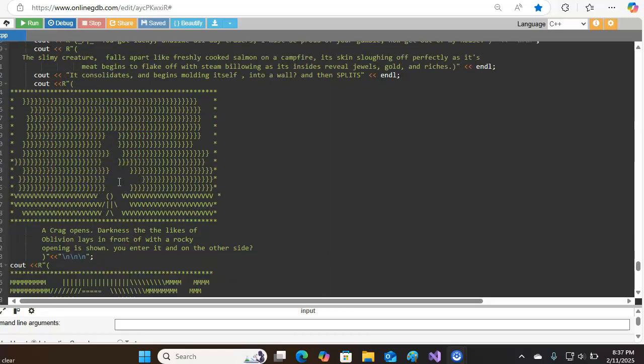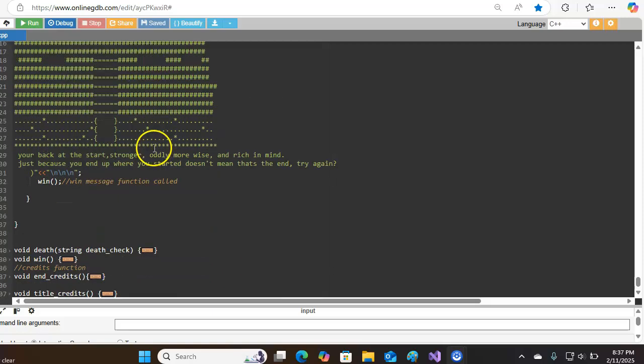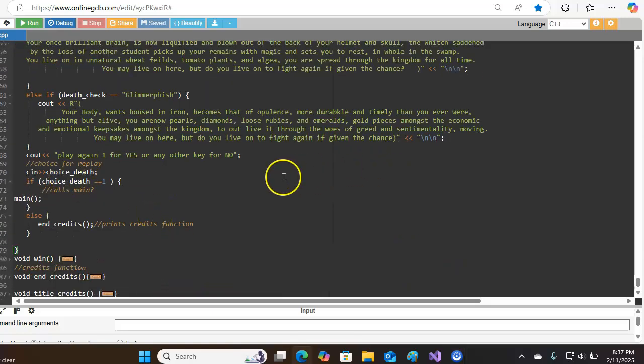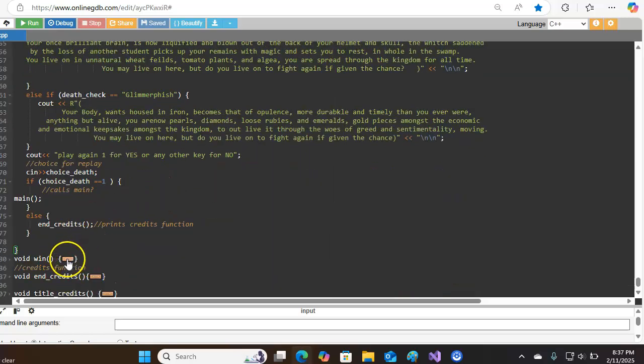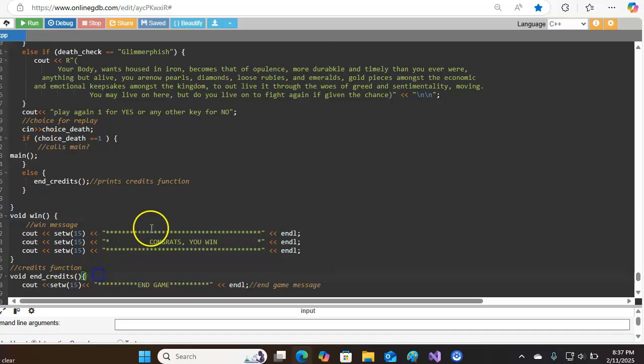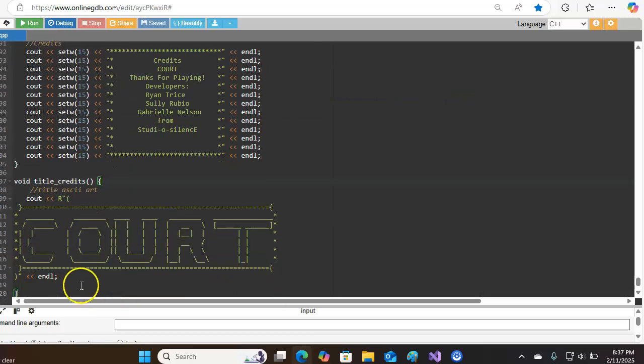Now, as you can see, everything else is very simple, simply just messages, and more messages. Even when it comes to death checks, it simply reuses the keywords to figure out what message it'll give you if you have died. As you can see, it checks for the specifics, etc. And win message, end credits, and of course the title.